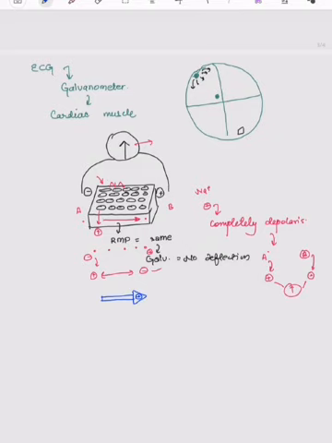The same happens as repolarization occurs, but the main fact is that the last point to depolarize is the first point to repolarize. Got it? The last point to depolarize is the first point to repolarize.